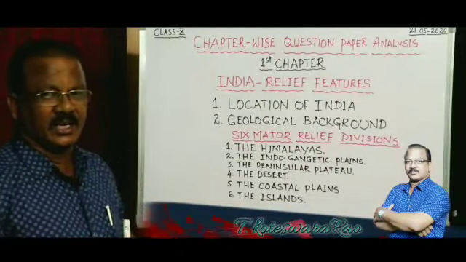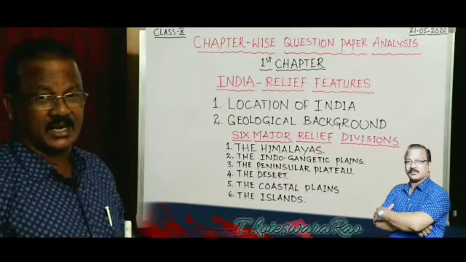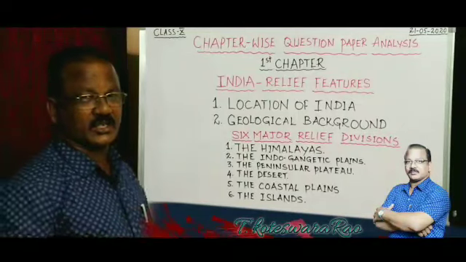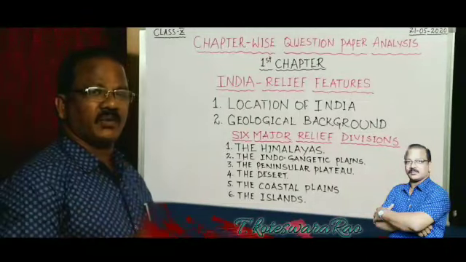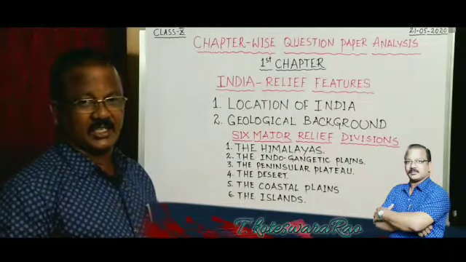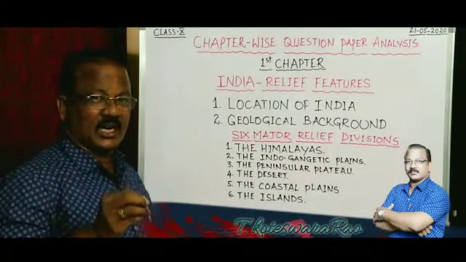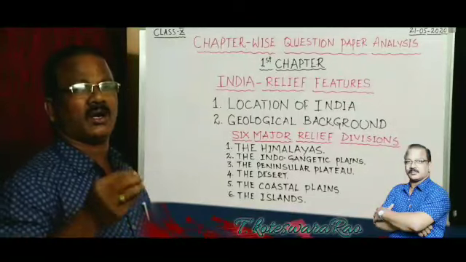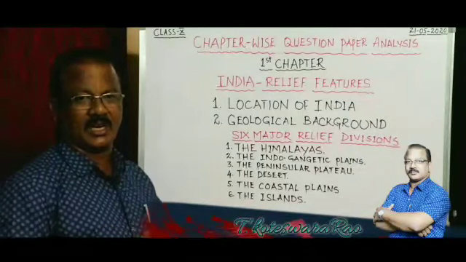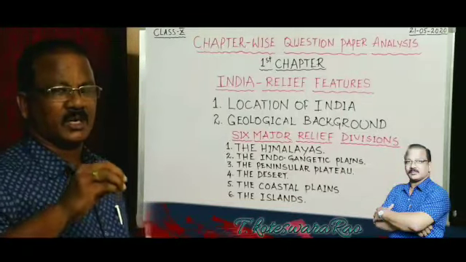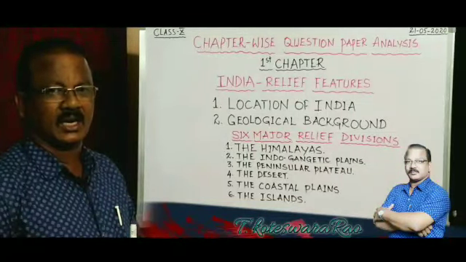And what is the total geographical area of Andaman and Nicobar Islands? 8,249 square kilometers. What is the total geographical area of Lakshadweep Islands? 32 square kilometers. And which islands are rich in flora and fauna? Lakshadweep Islands. And they may even ask, what is the capital of Andaman and Nicobar Islands?